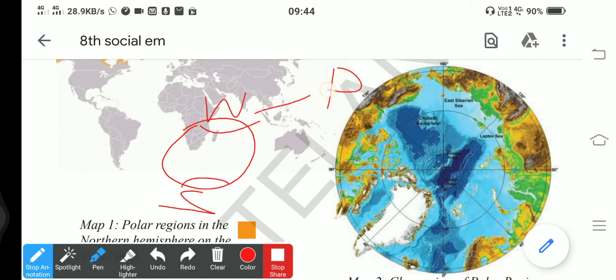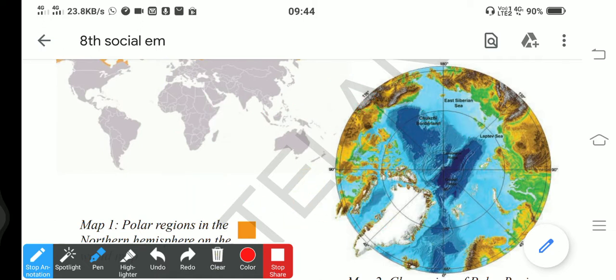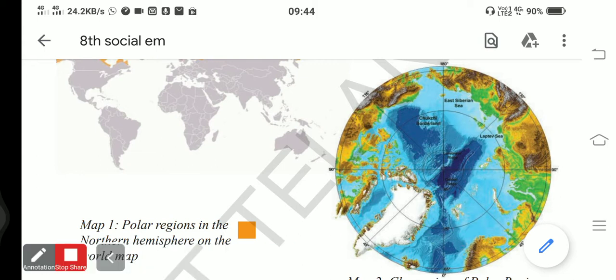This is called polar region, and this is also polar region. Understand? So here we will study only the polar region at the North Pole, that is in the northern hemisphere.